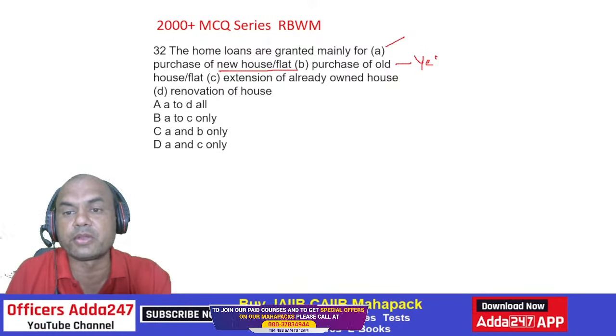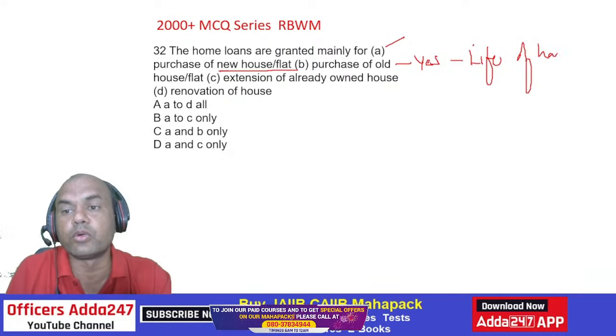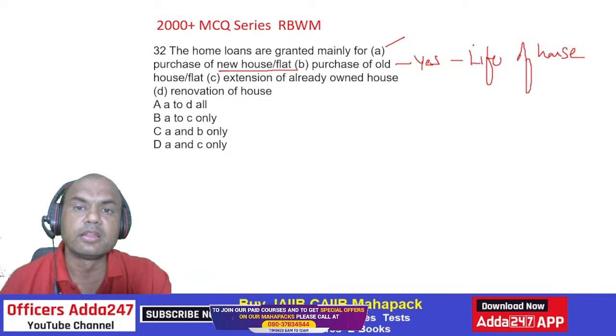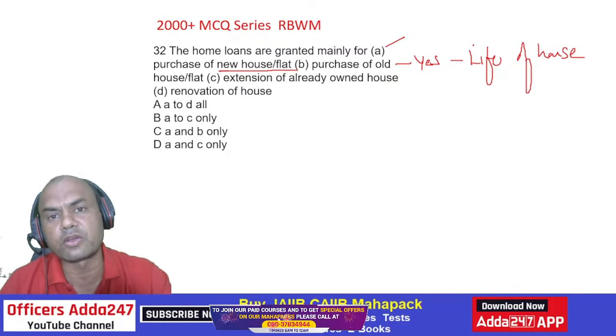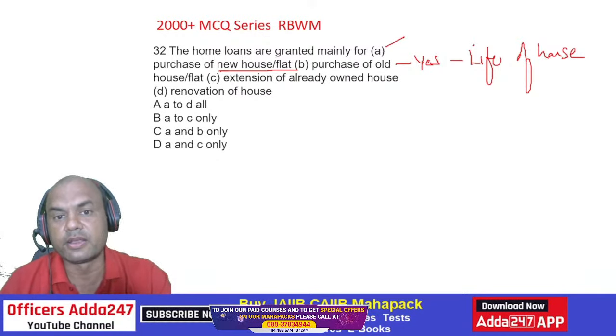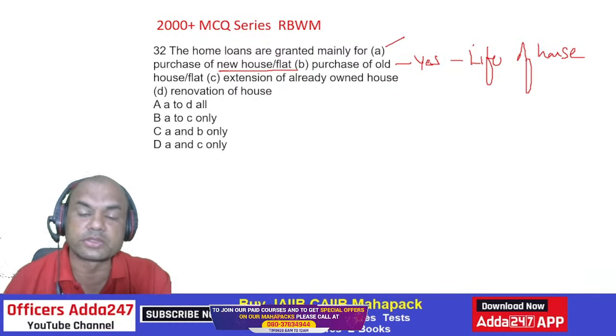Now the problem in an old house is we have to look at the life of that house. Life of the house means how old that building is. Otherwise, if that building is much older, then that building will definitely collapse. So purchase of an old house or flat, and extension of an already owned house, that is also a point.